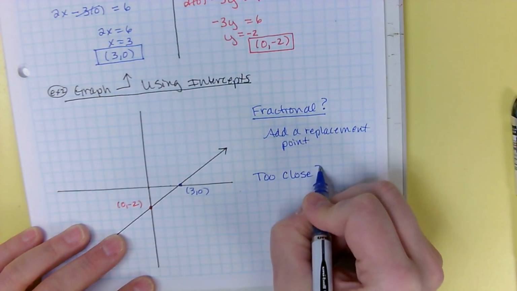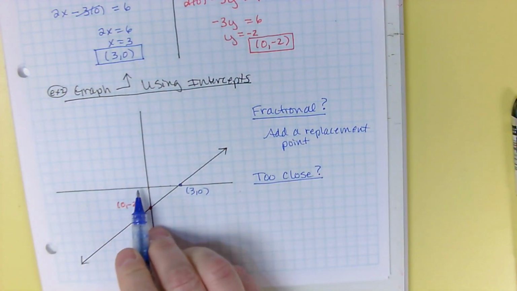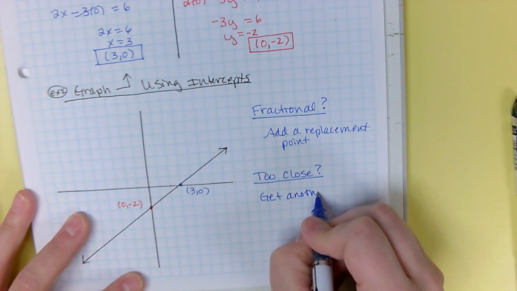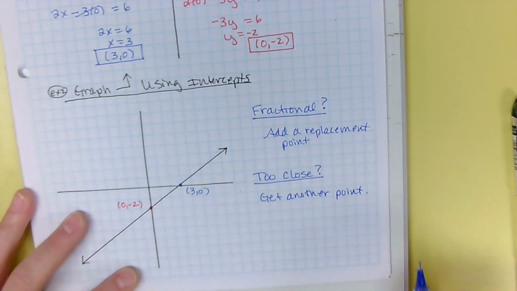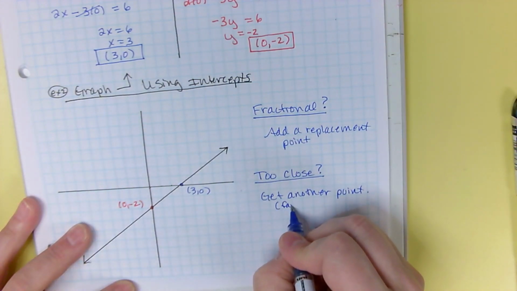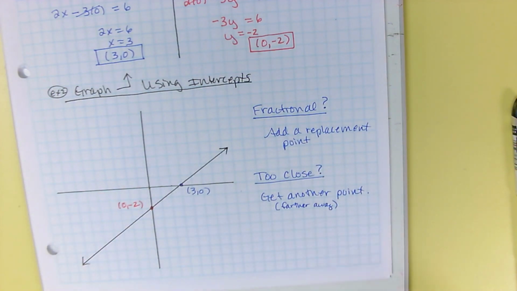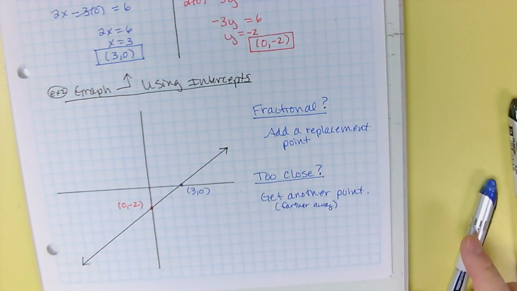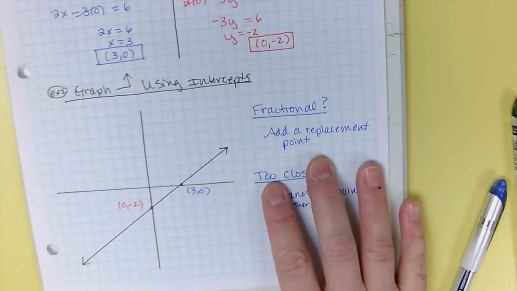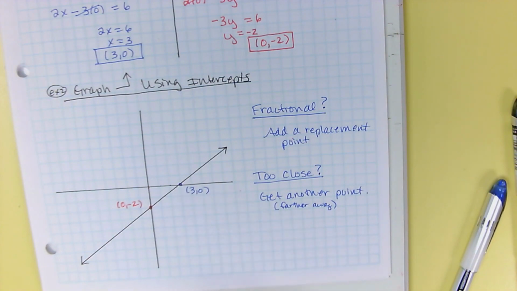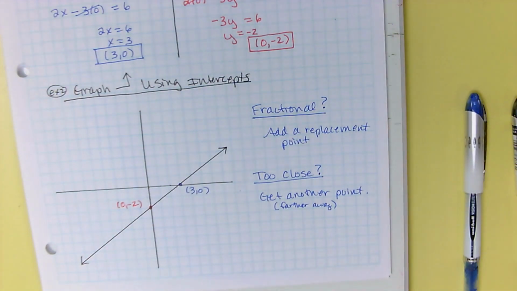If your intercepts are too close, they're just way tight in the center, you need to get another point. And it needs to be something that's farther away that's going to give you a good graph. Because in the end, that's what we want, is a good graph, not just any graph. So if the intercepts are fractional, add a replacement point for each fraction. If they're way too close to get a decent line, get 1 more point and extend it out. On a test, you could even do 2 more points if you're really not sure about your line.